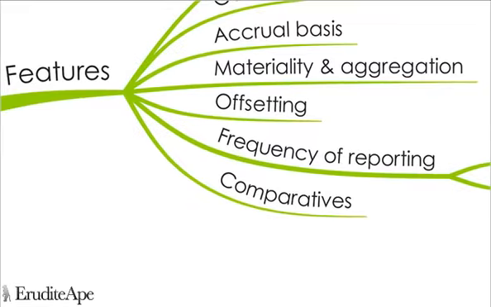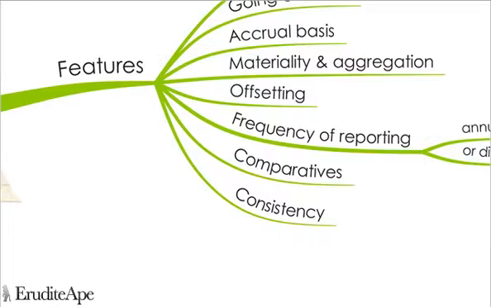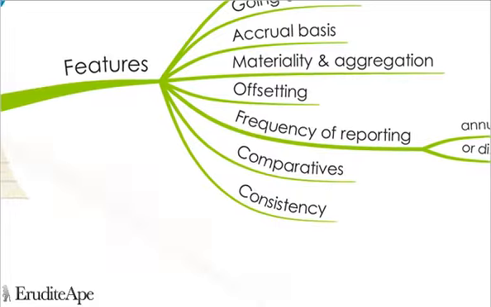Comparative results from the previous period should be shown in the account unless it's impractical to do so. So this means you'll show last year's results alongside this year's results so that the users can get an idea of how they've changed. Also, the financial statements from year to year should be consistent. That is, the accounting policies and methods used in previous periods should be used in this period too.